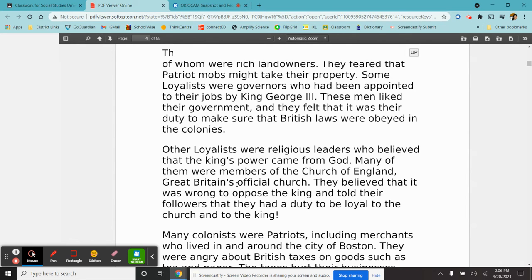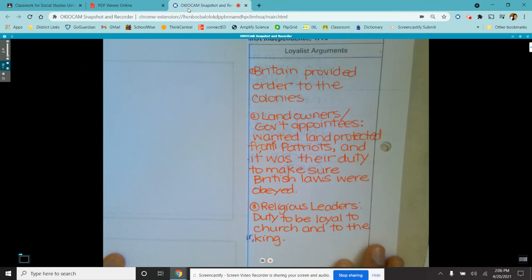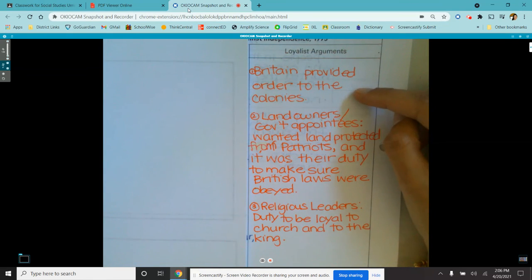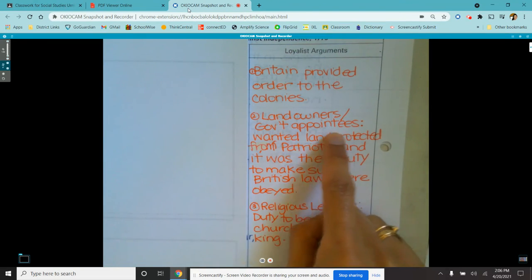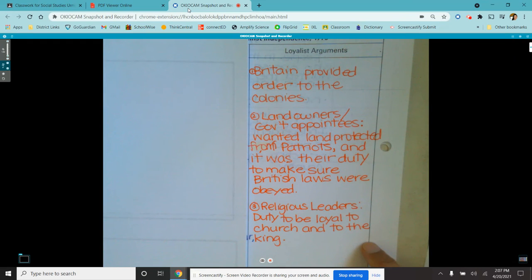So let's go to our colonist arguments and list those. If we turn the page in our packet, I've already done the other half of it. We have our loyalist arguments. Britain provided order to the colonies. You have landowners and government appointees. They wanted land protected from patriots, and it was their duty to make sure British laws were obeyed. And you had religious leaders who thought it was their duty to be loyal to the church and to the king. So now let's read about the patriots.